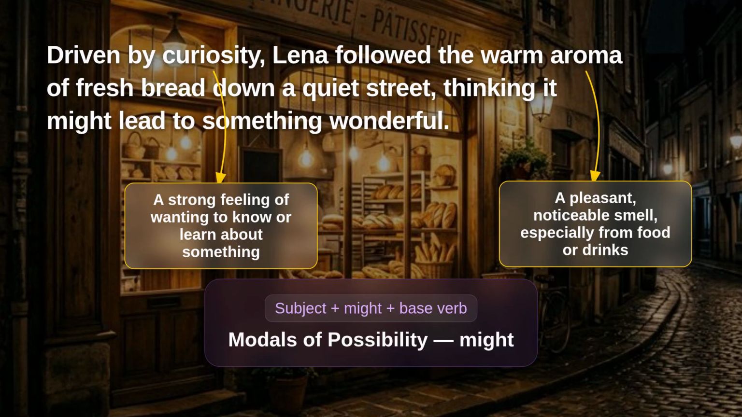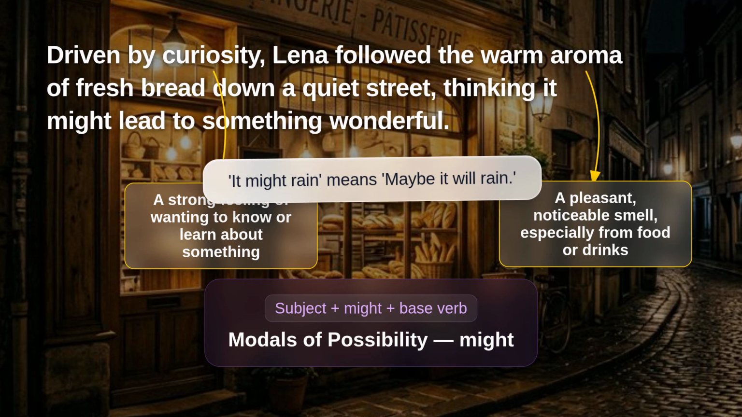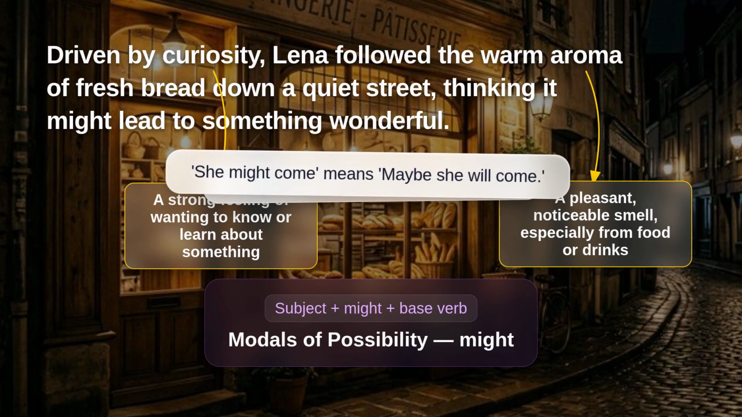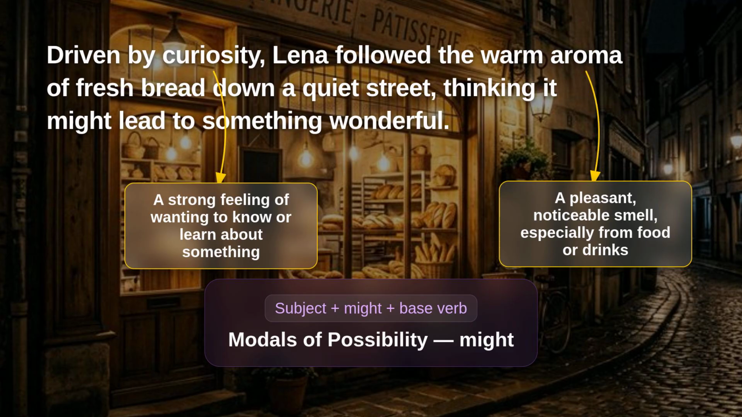Now let's look at the grammar. In this sentence, Lena thinks the aroma might lead to something wonderful. The word might is a modal verb. We use might to talk about things that are possible, but we are not sure about them. Think of it as maybe in verb form. It might rain means maybe it will rain. She might come means maybe she will come. The structure is simple. Subject plus might plus the base form of the verb. No S, no ED, no ING.